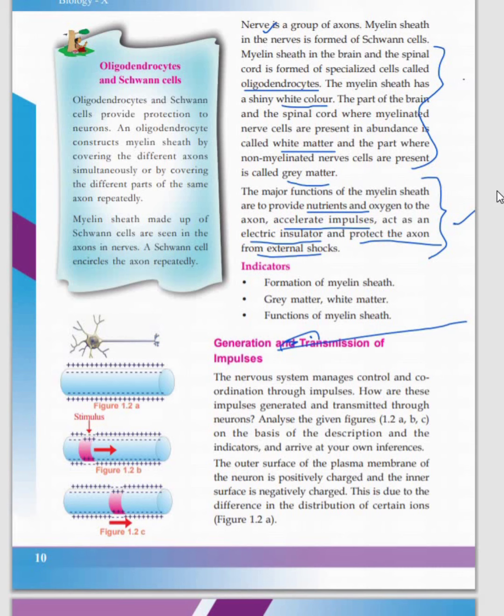So this is about the structure of the neuron, the myelin sheath, oligodendrocytes and Schwann cells, and the function of the myelin sheath. In the next class we will study how a nerve impulse is produced and how it is transmitted. This is for the current session.